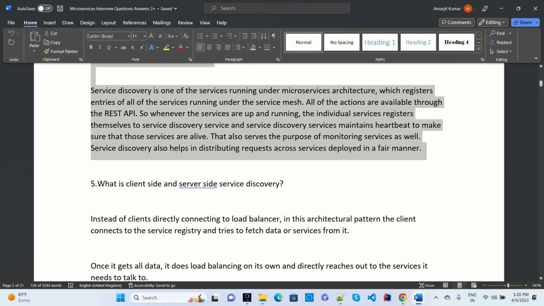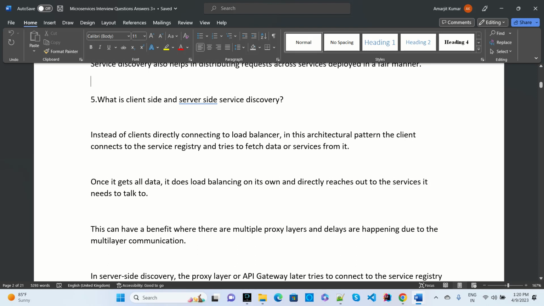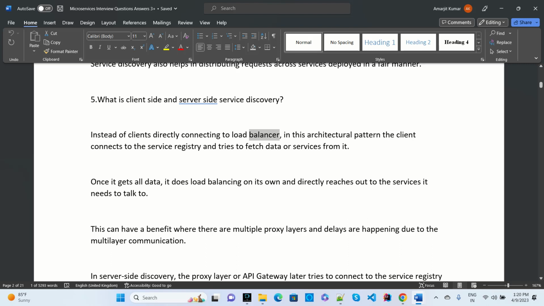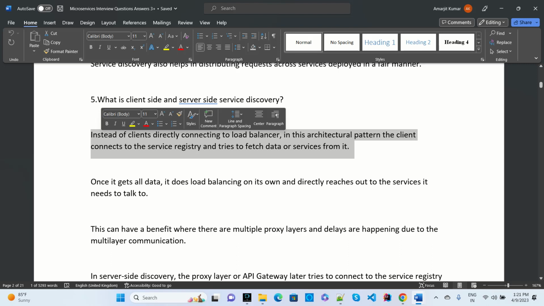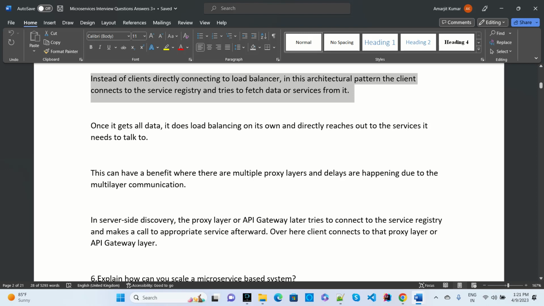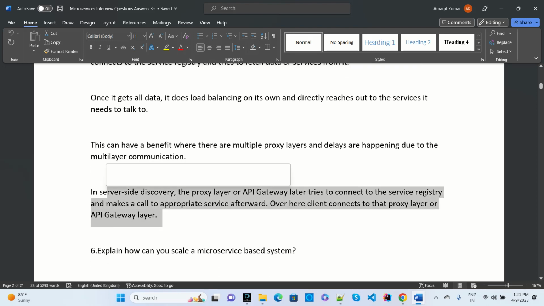Another question asked mostly in Spring Boot microservices interviews is, what is client-side and server-side discovery? Client-side means the client connects directly, with load balancers, to the service registry and tries to fetch the services. In client-side discovery, load balancers need to be enabled or added. But server-side discovery will have a proxy or API gateway.